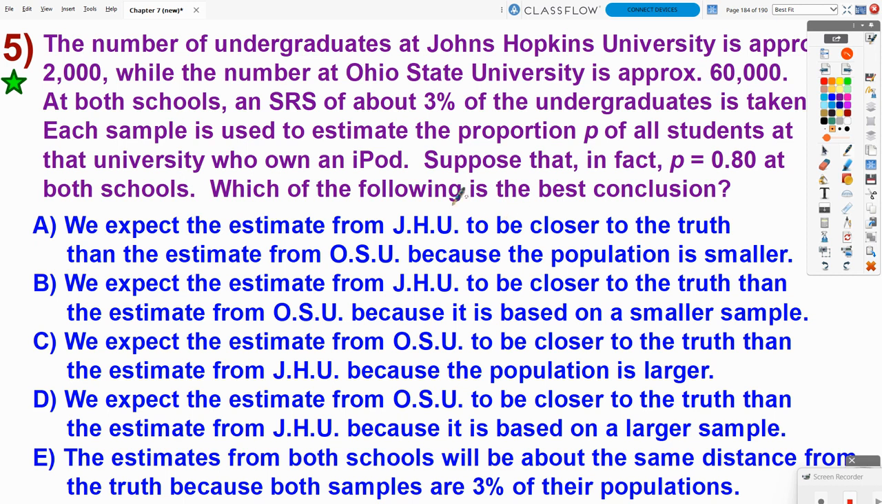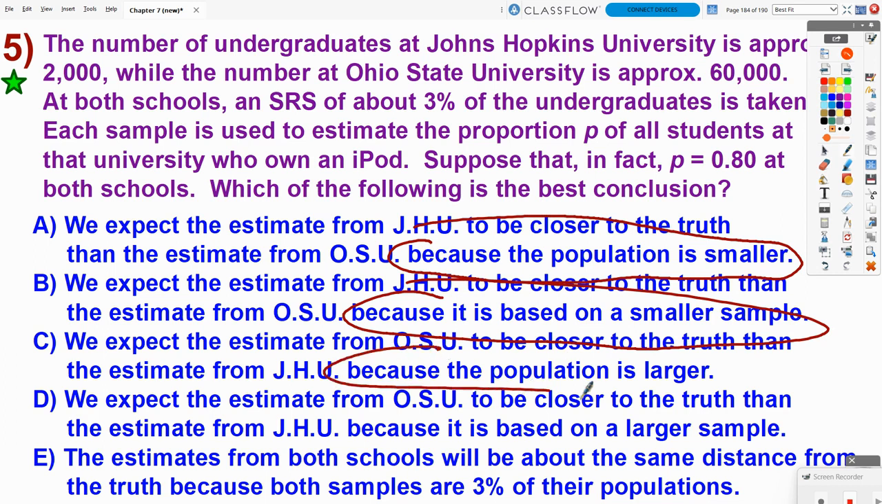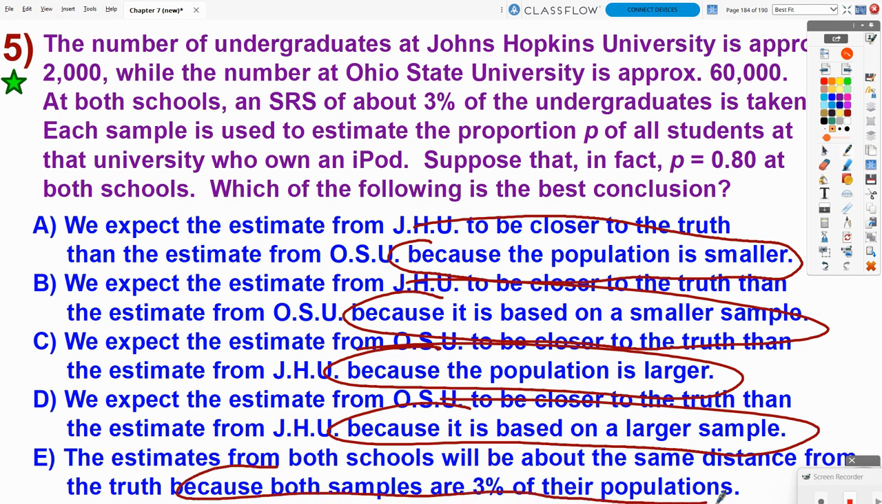Now, they're going to talk about, and this is where I kind of want to focus my attention initially, because the population is smaller, because it is based on a smaller sample size, because the population is larger, because it is based on a larger sample size, because both samples are 3% of their populations. So they're focusing on one of two things, really. They're either focusing on the fact that one school's population is smaller than the other, and that one school's population is larger than the other, or is it based on the sample size? And then we're also talking about the estimate. The estimate is closer to the truth for one school versus the other.